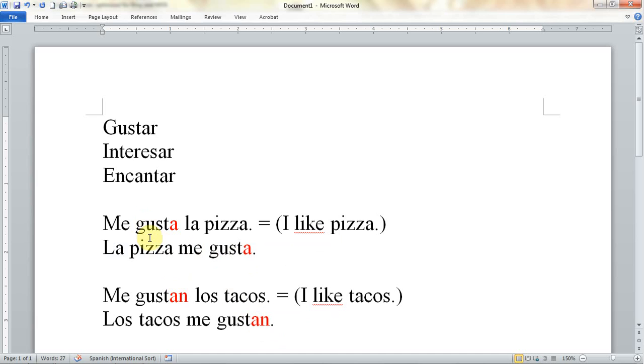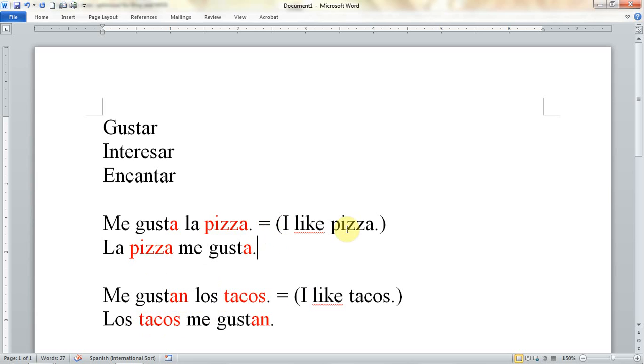Okay, so let's look at both of these. And what word is the subject? It's pizza. Pizza is the subject. How about here? Between these, what's the subject? Tacos. Los tacos. Actually, oops. It's a subject there, it's a subject here. Pizza is the subject here, pizza is the subject here.